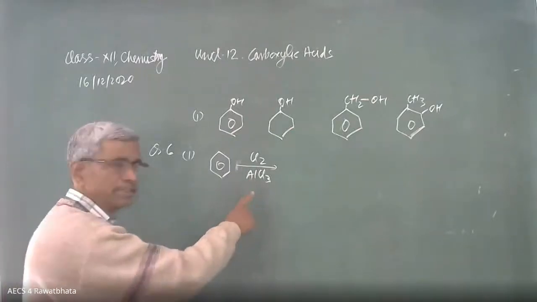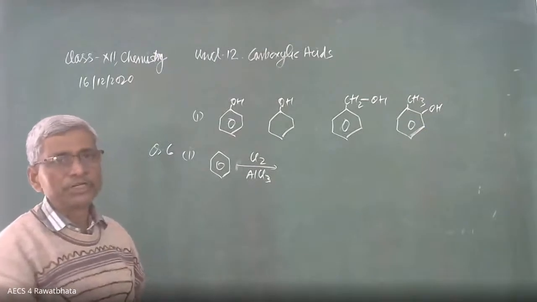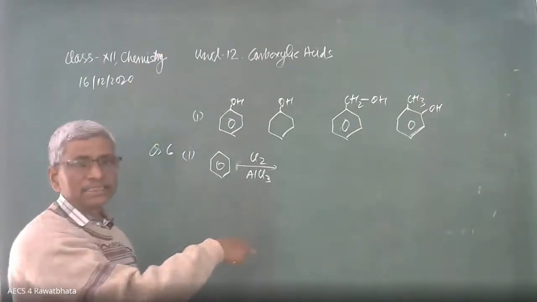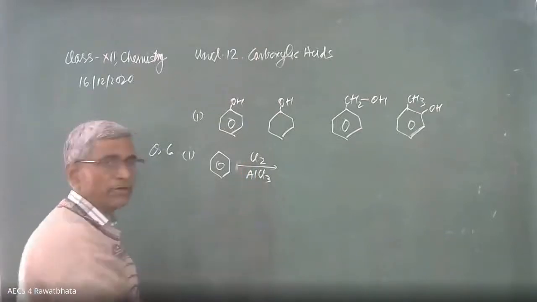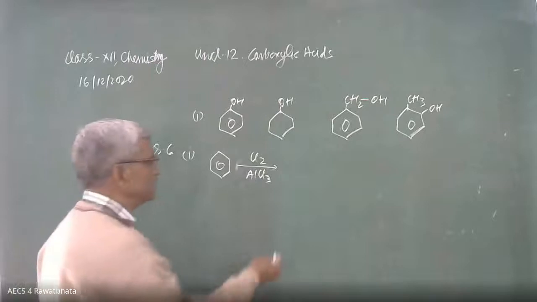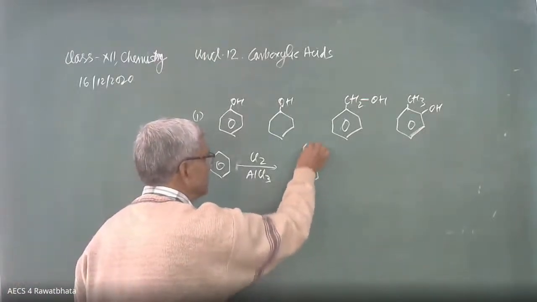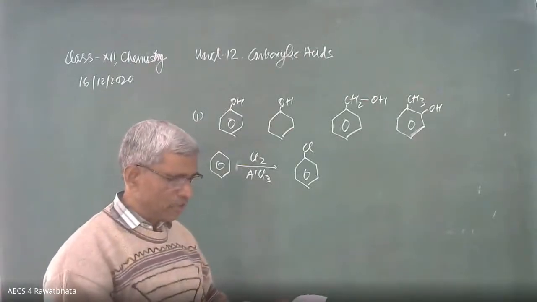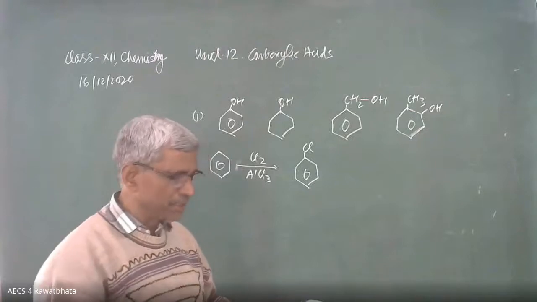Aluminium increases its coordination number from 3 to 4, its covalency from 3 to 4, and going to form AlCl4 minus, just like FeCl3. And it releases Cl positive, chloronium ion. This chloronium ion is responsible for chlorination of the benzene. We get chlorobenzene. Then it is combining with NaOH and 573 Kelvin, 300 atmosphere.